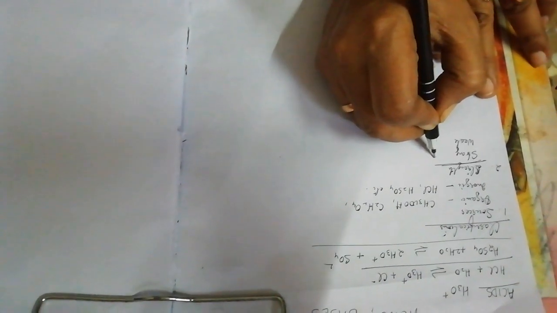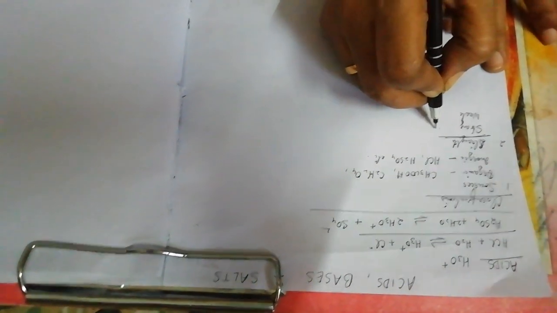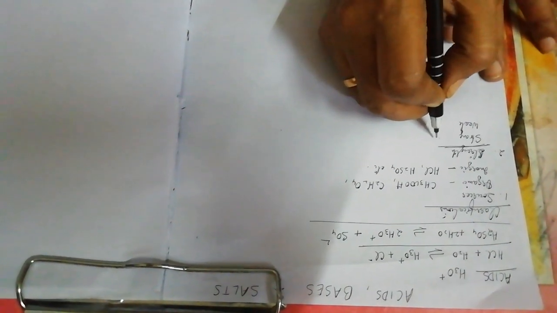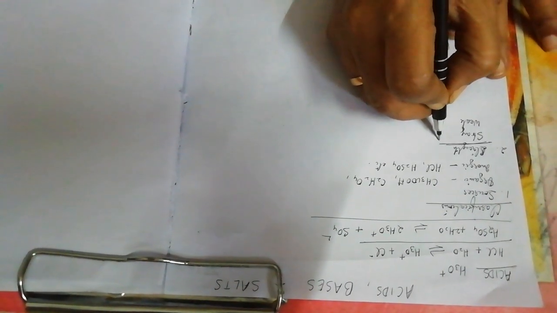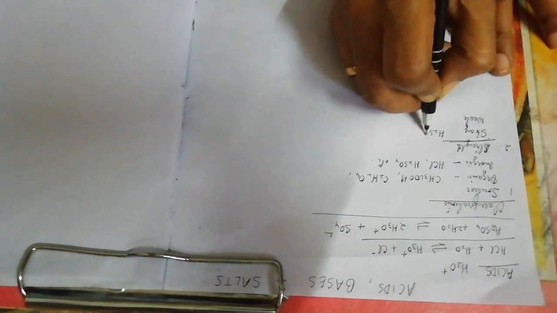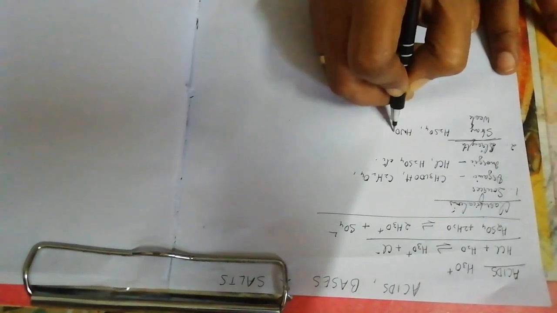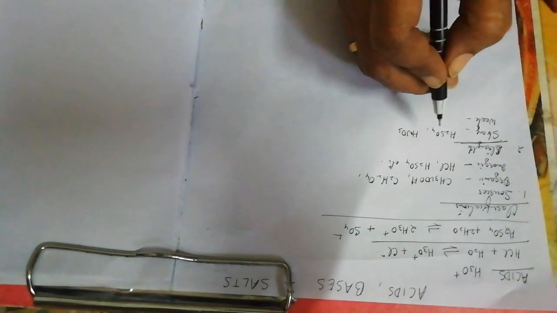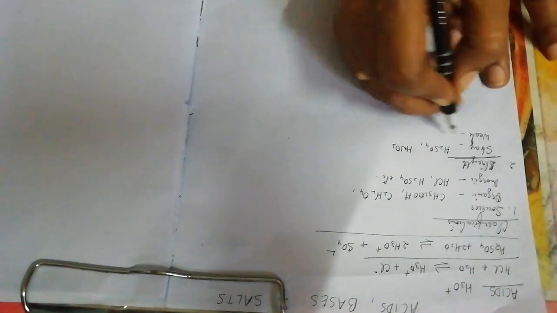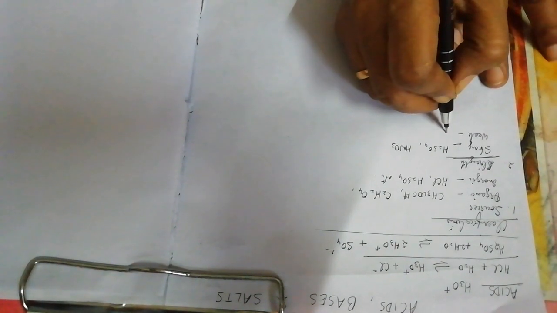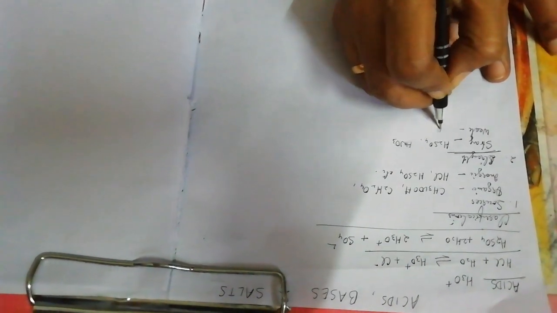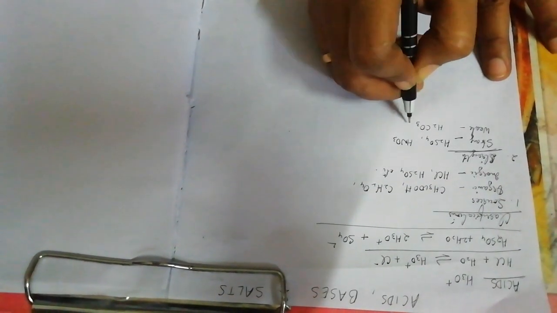For example, a strong acid is one which dissolves in water and ionizes completely to give H3O plus ions. Examples of strong acids are sulfuric acid, nitric acid and hydrochloric acid. A weak acid is one which ionizes partially or feebly to produce H3O plus ions. Examples are carbonic acid, phosphoric acid, etc.